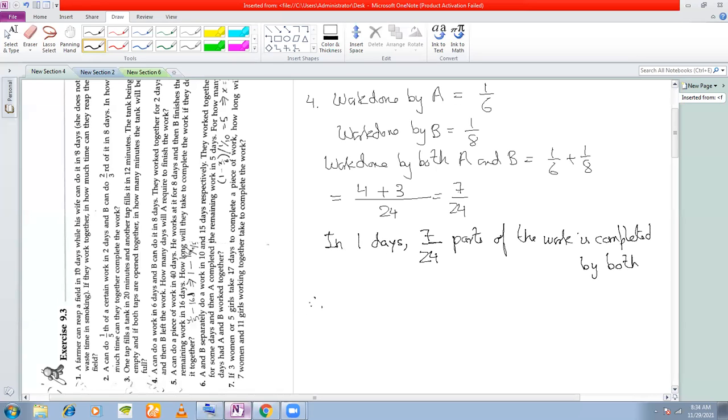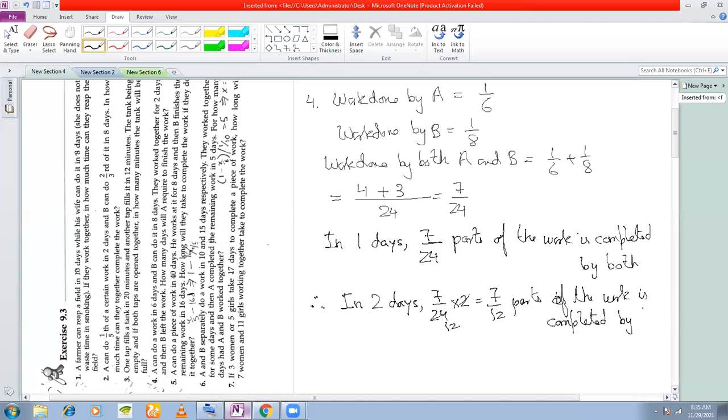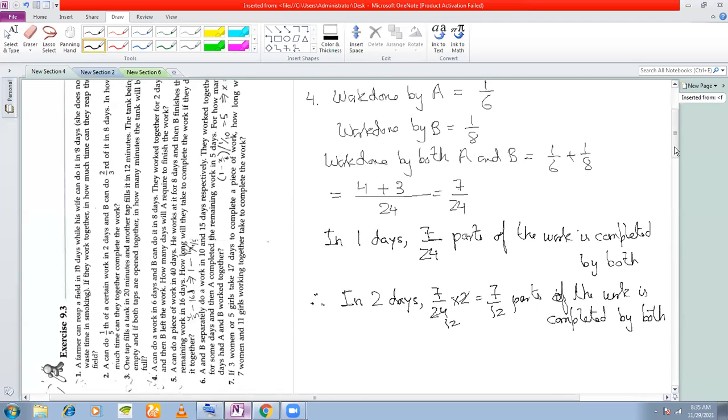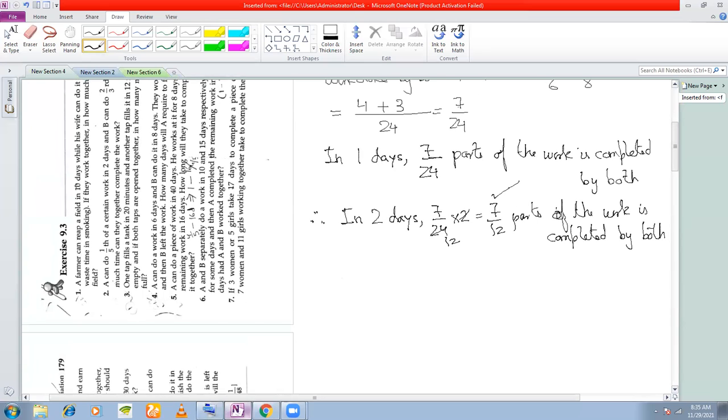The problem states that they work together for 2 days only. So in 2 days, what is the fraction of work that they complete? 7 by 24 into 2, which is equal to 7 by 12. In 2 days, this much amount of work is completed.